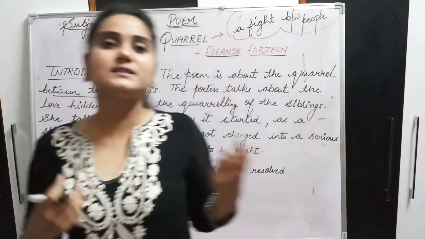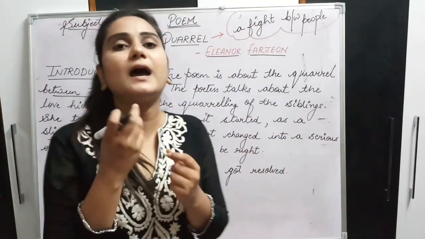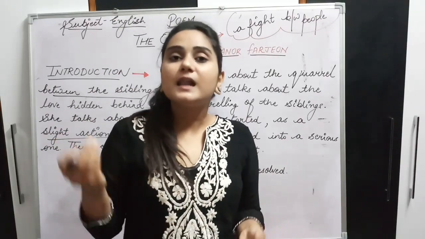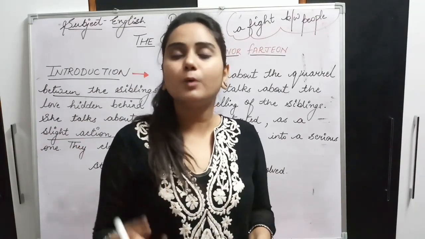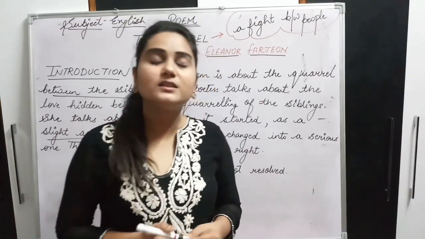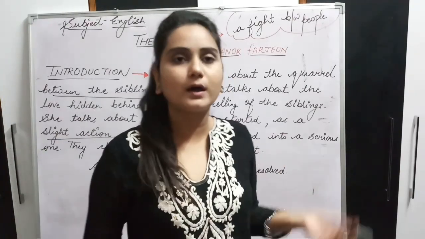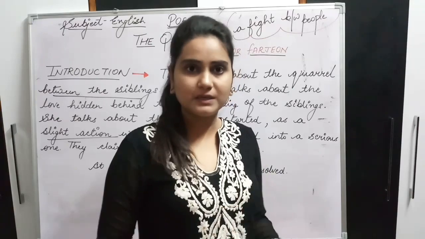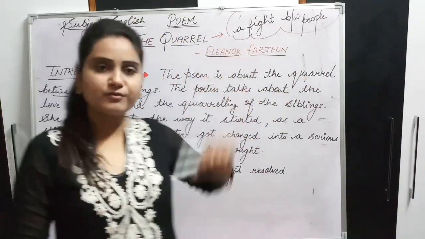Okay, so that is the main idea, the central theme, जो main idea इस poem का है, the love that is hidden between these small quarrels.